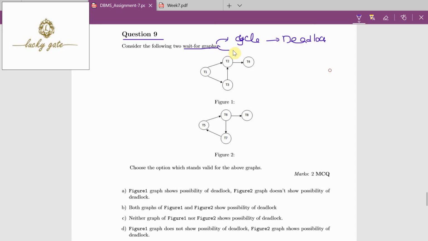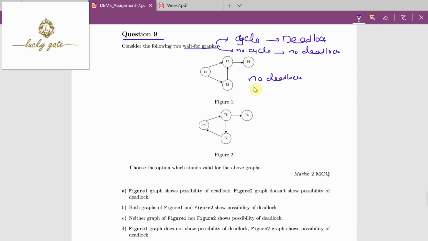If there are no cycles, then there is no deadlock. Actually, wait for graph we draw to verify whether the schedule involves in a deadlock situation or not. Now observe figure 1. In figure 1, do we have any cycles? 1 to 2, 2 to 4, 1 to 3, 3 to 2. We don't have 2 to 1, means no cycle is there. Because no cycle is there, we can say figure 1 does not have any deadlocks.